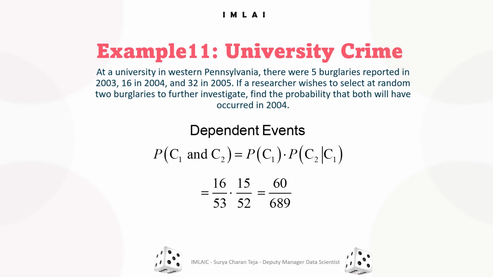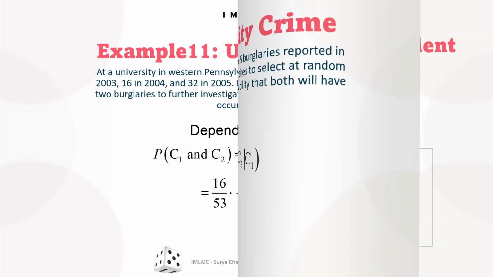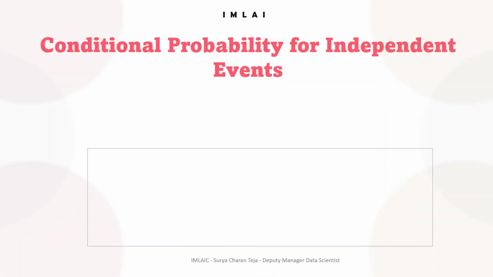Now, the third way of asking a question, the human asks this way also, human thinks this way also. What is the chance of that event happening after this event has been completed? That's the next way of questioning, the next way of thinking. So let's answer this question using conditional probability.